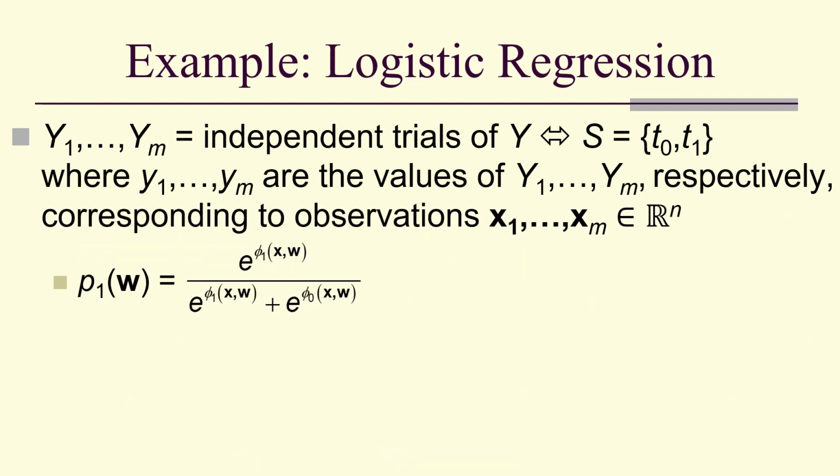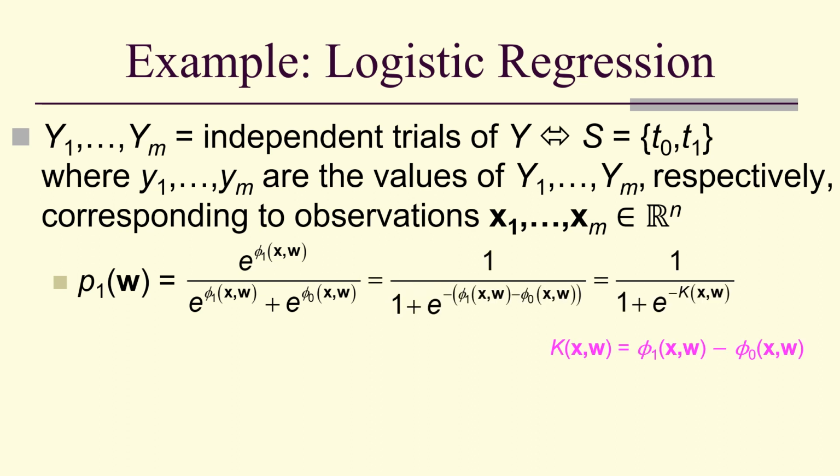Our Gibbs form for T1, the P1, looks like this. The Z is the denominator. We can simplify by multiplying by e to the negative phi1 xw over e to the negative phi1 xw. And we can write that ultimately in this form where k of xw is phi1 minus phi0.